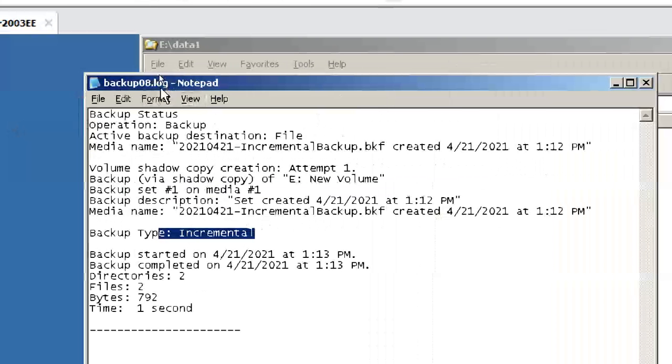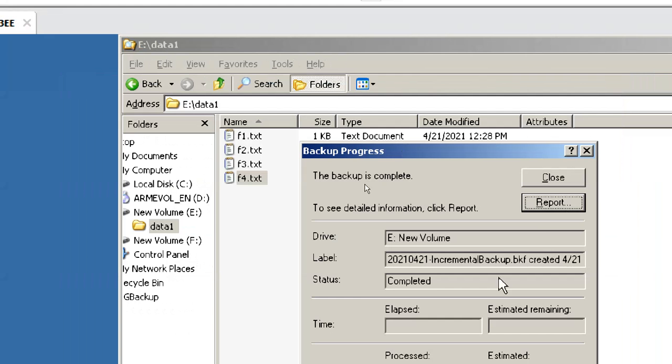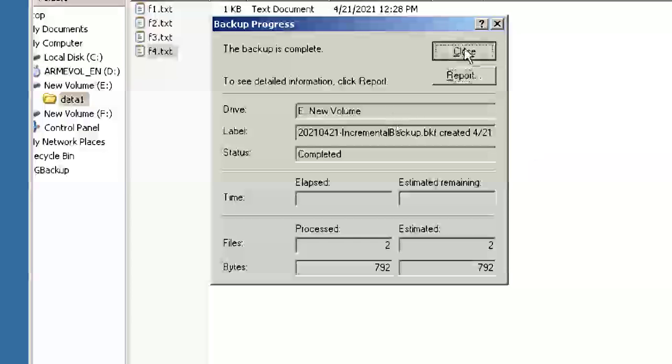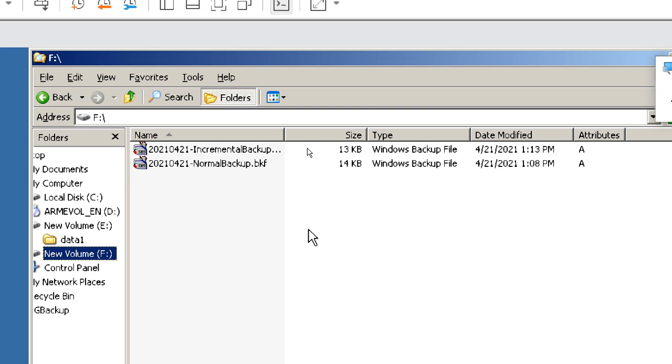Can you see the log file? The log gives you information. So what happened? These attributes are removed because of the incremental backup. It backs up the files that are marked, and it also removes the archive attribute, which means it is marked as a backup.